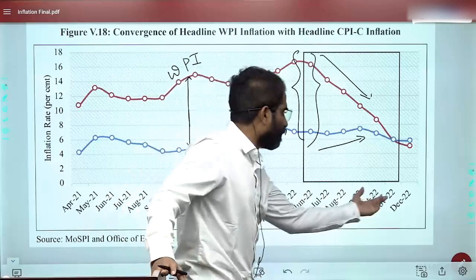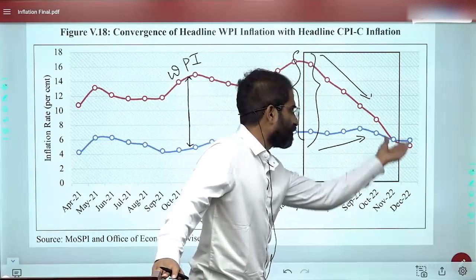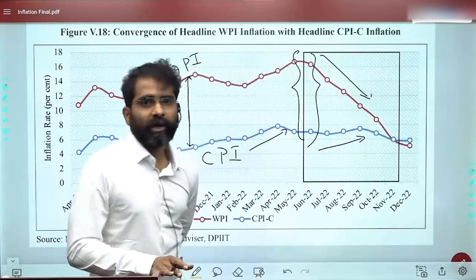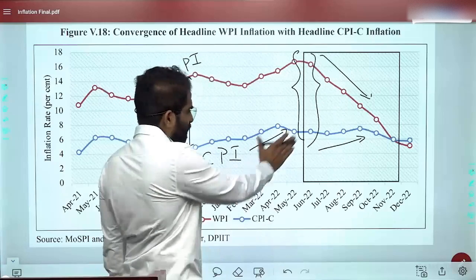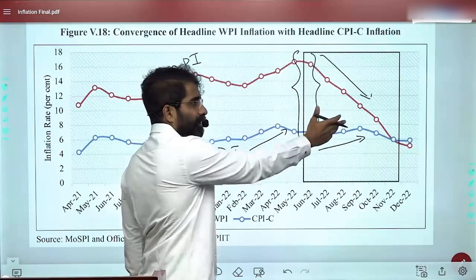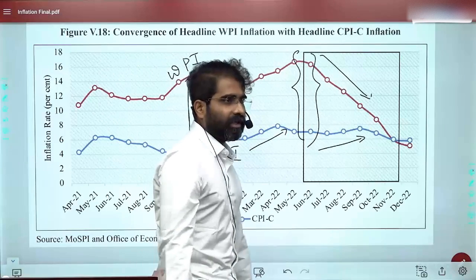By November 2022 and December 2022, we can see almost a convergence between WPI and CPI. So one reason is that this increase in CPI is also because of the increase in services costs.